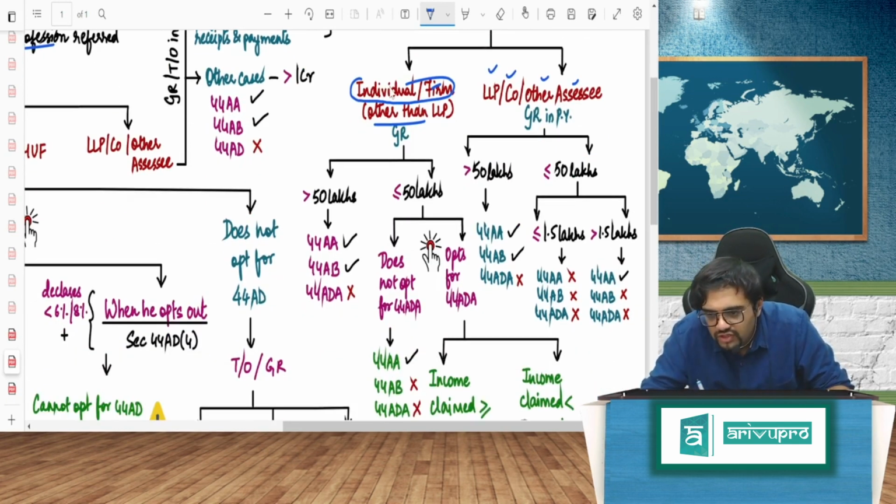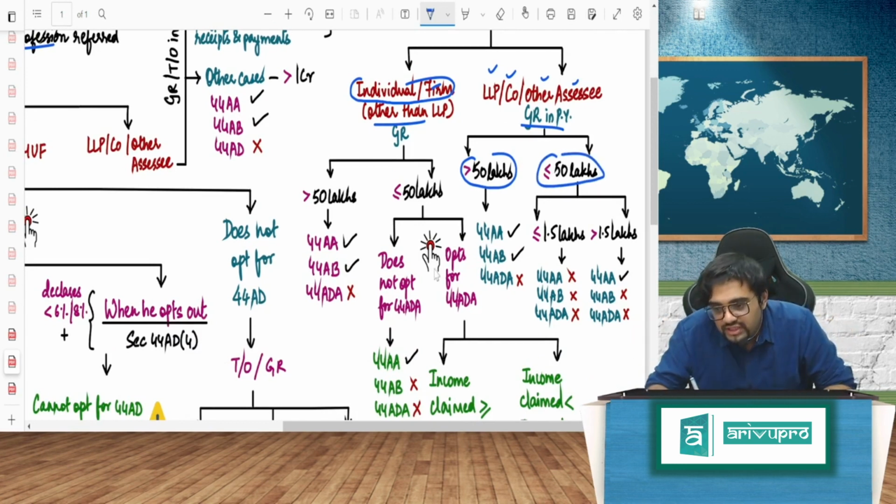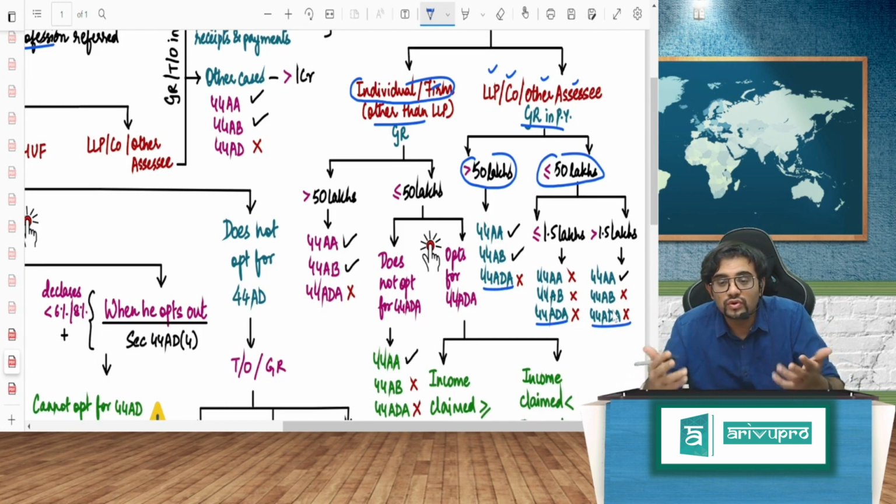Now, if the gross receipts in the previous year are less than or equal to 50 lakh, I don't care. 44ADA will never come in any case. Why? Because 44ADA is not at all applicable to LLP, company, other SSE.